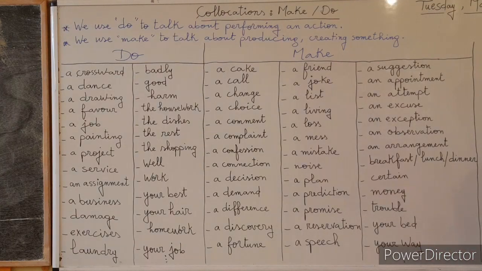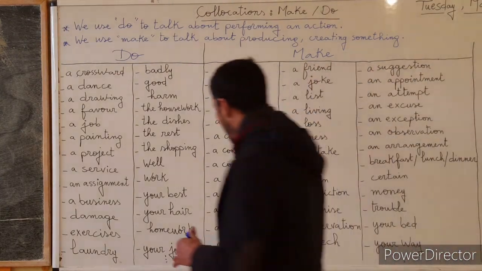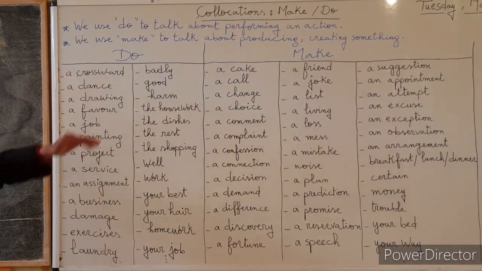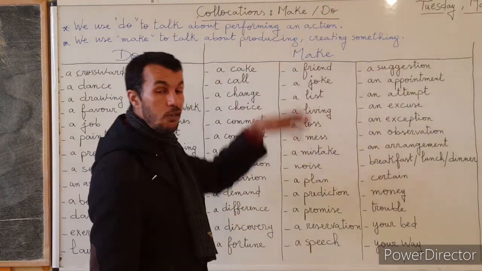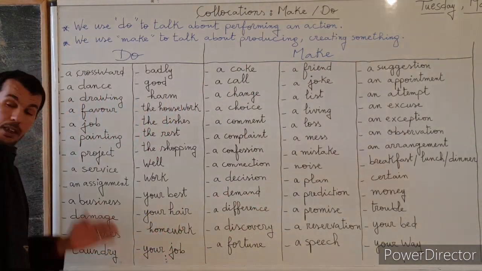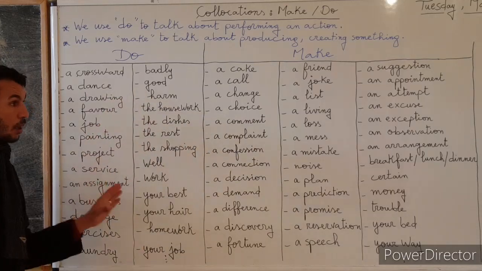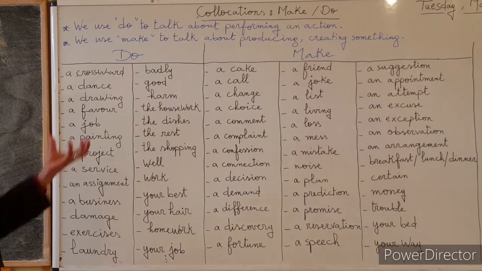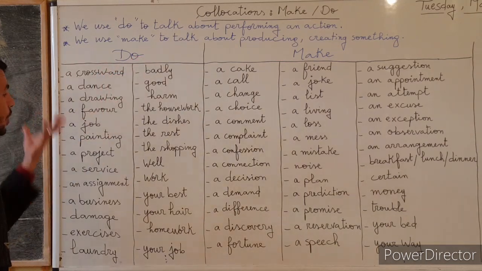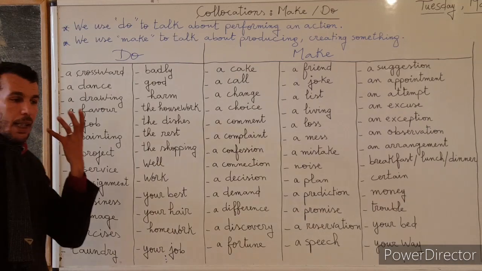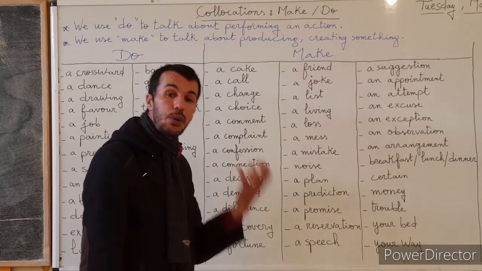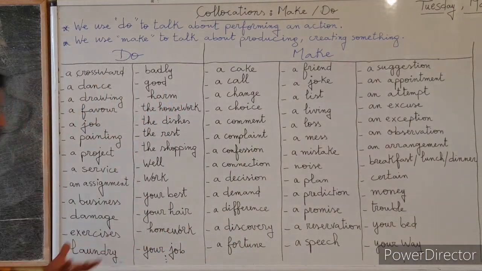Something else here is that the list of words that go with do and words that go with make to form collocations is not complete. These are just examples. But what is important is that you understand what we mean by the use of do, to talk about acting or performing, and the use of make, to talk about producing or creating. Let's move now to the practice of this.